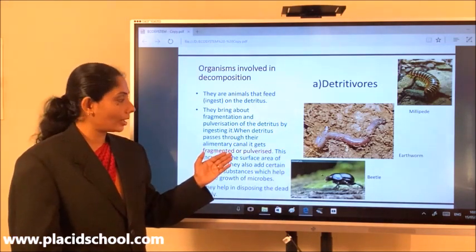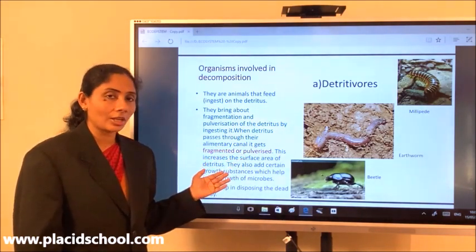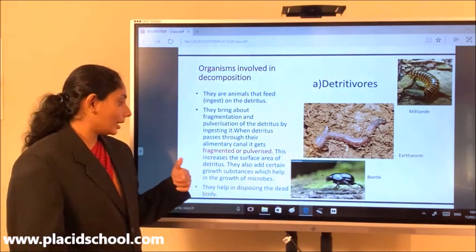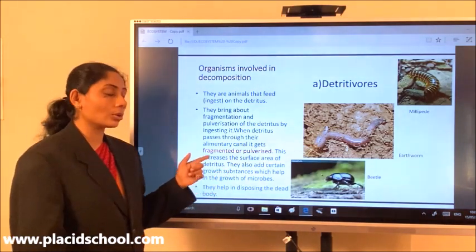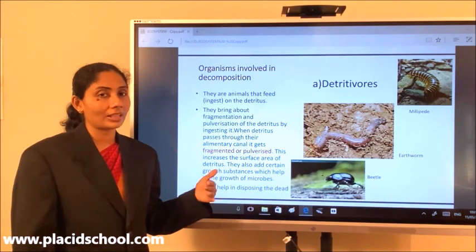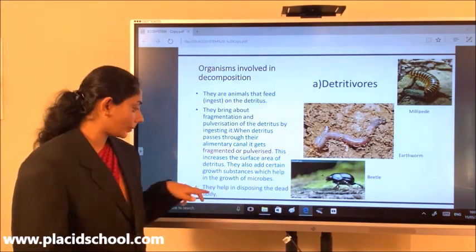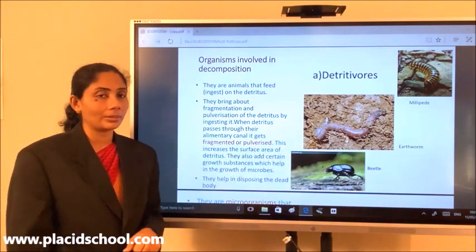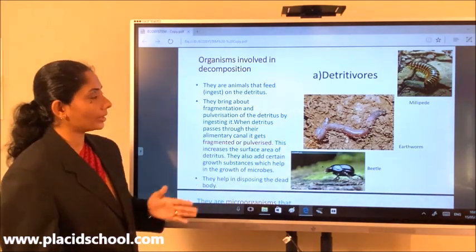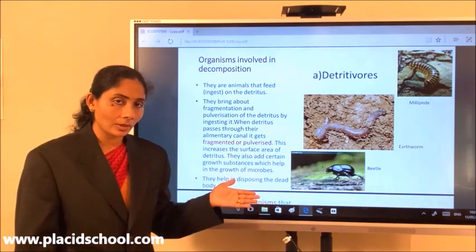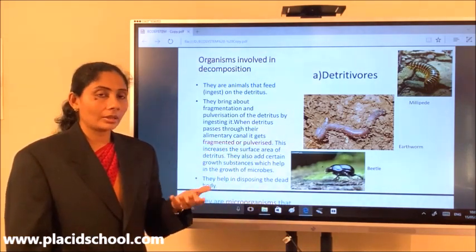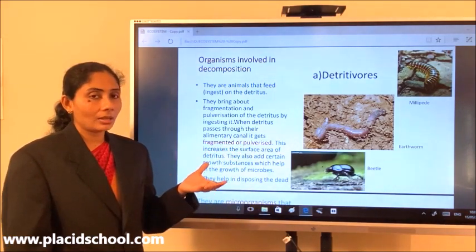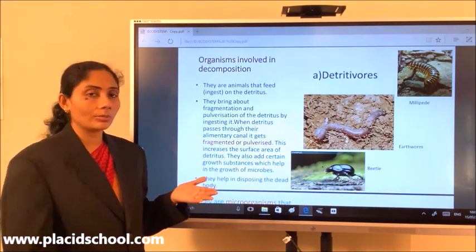So by doing this, they are increasing the surface area of the detritus, and moreover, they also add certain growth substances which help in the growth of other microbes which help in decomposition. And by doing so, they are helping in disposing the dead bodies. So that is what a detritivore is. They feed on the detritus. By feeding on the detritus, they get energy, and the remaining they will be releasing out of the body.